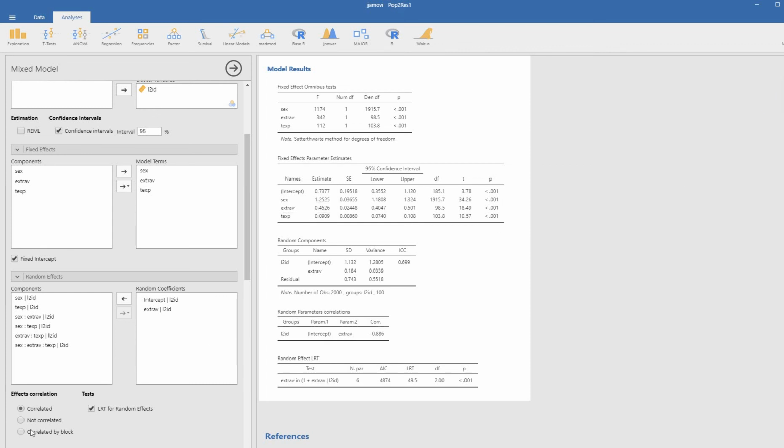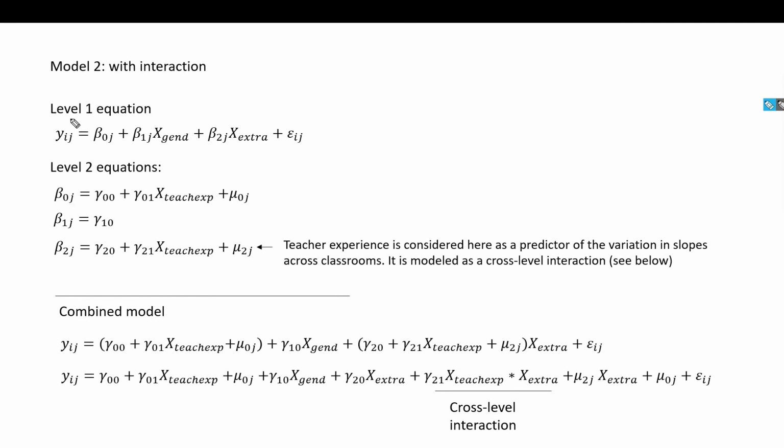Now we want to see if we can model a level 2 predictor of the variation in the slopes associated with extroversion. The only level 2 predictor available in our data set happens to be teacher experience. So we're now going to model teacher experience as a predictor of the variation in classroom slopes for extroversion. In this case, we have our level 1 equation, which looks pretty much the same as before. In our level 2 equations, again, teacher experience serves as a predictor of the variation in classroom intercepts.